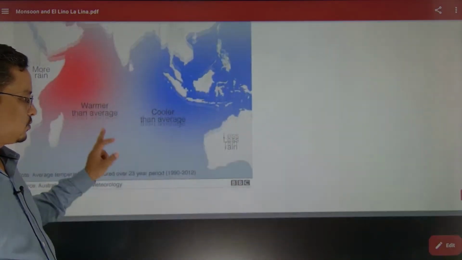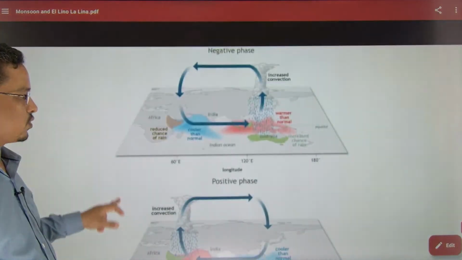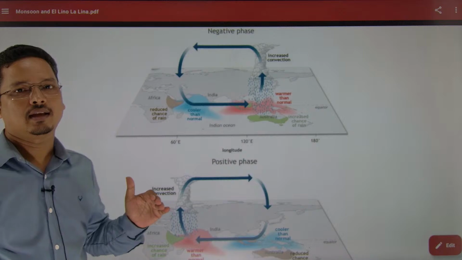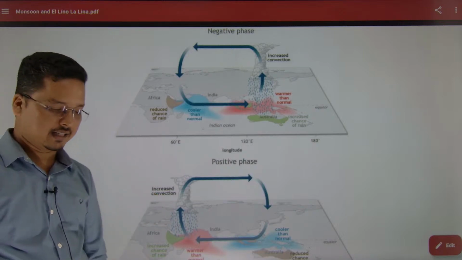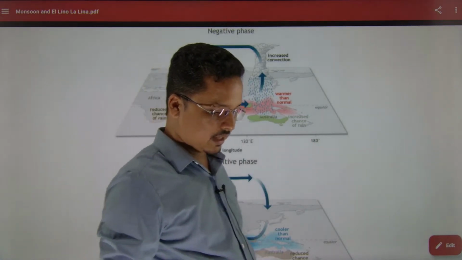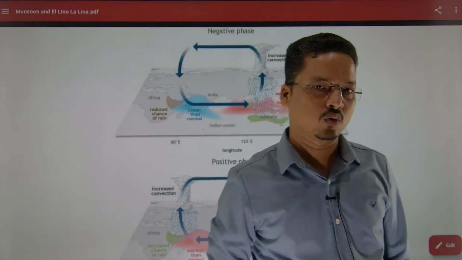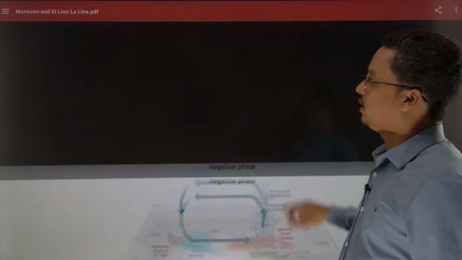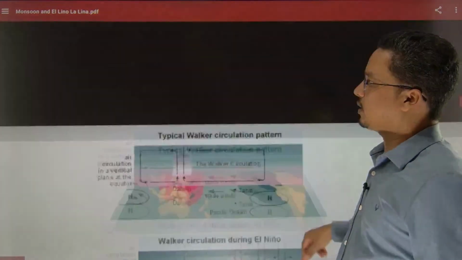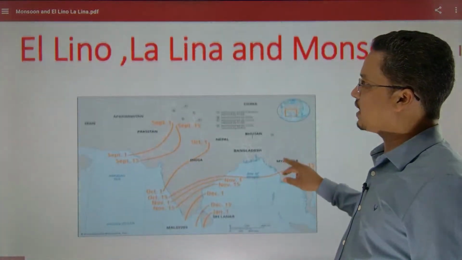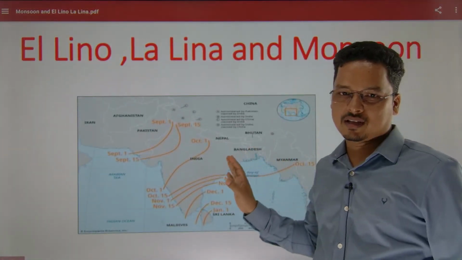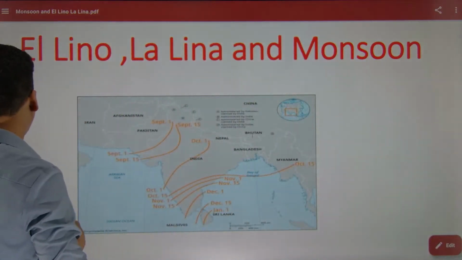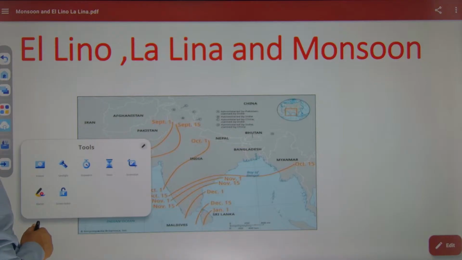So this is the positive and negative phase of the Indian Ocean dipole, and the El Nino and La Nina conditions we have discussed in detail, and how they are affecting our monsoon systems. As the monsoon is going on, the present condition is that the monsoon has arrived, and this year we are having a La Nina condition.